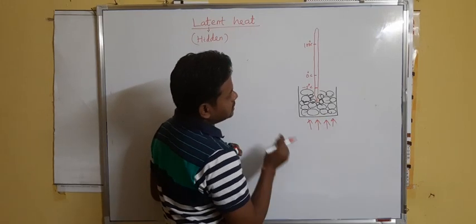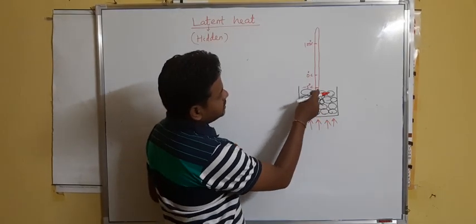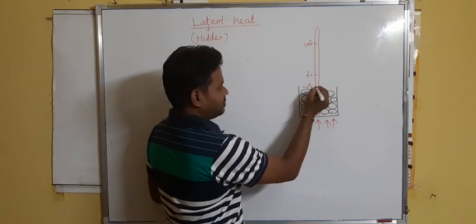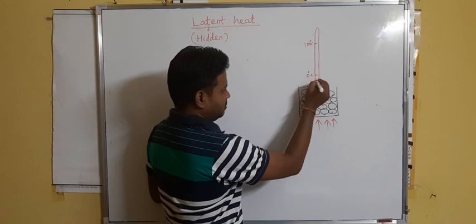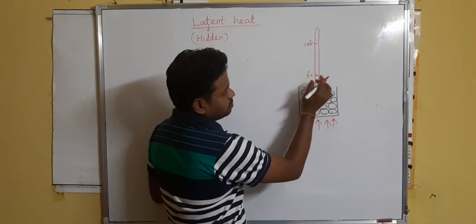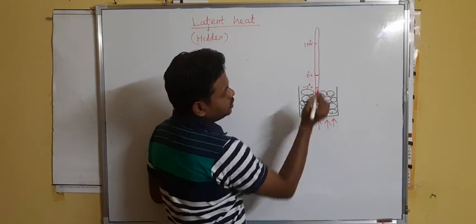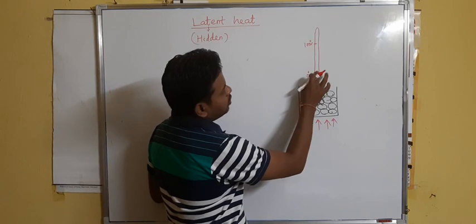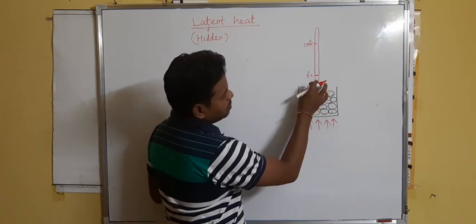After heating the ice, you will find the temperature in the laboratory thermometer will increase. It will go from -5 to -4, -3, -2 and 0. So it will increase, but when it reaches 0 degree centigrade, you will find the temperature is not increasing like before.